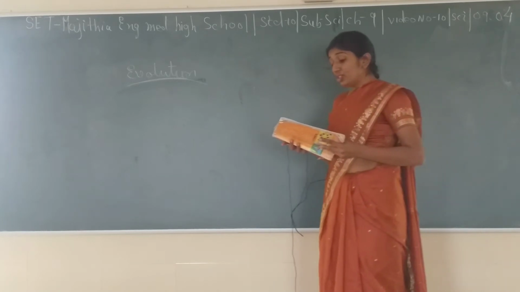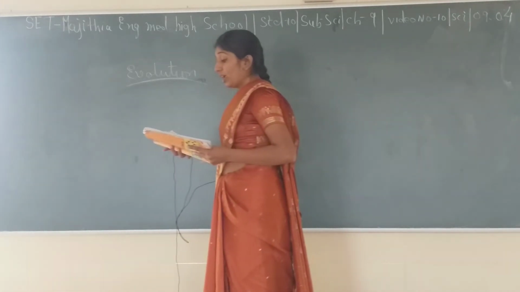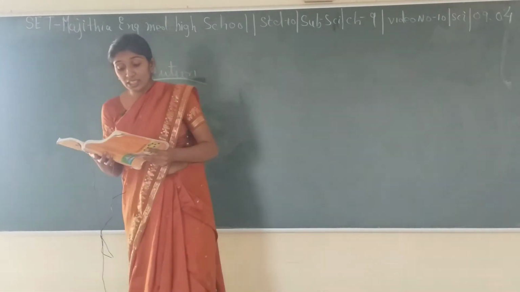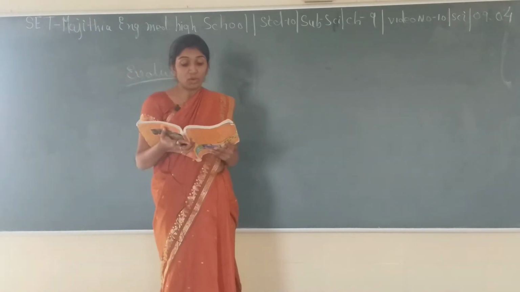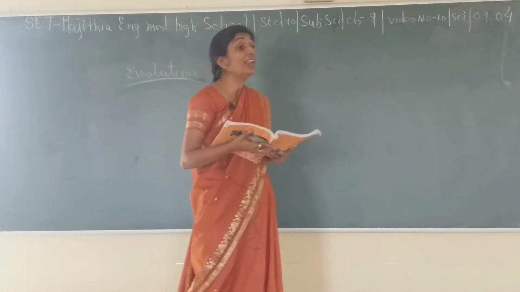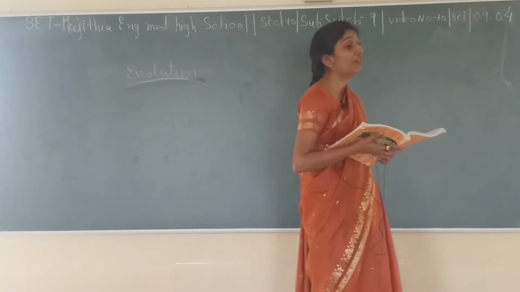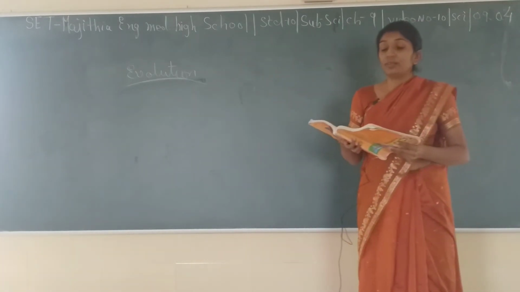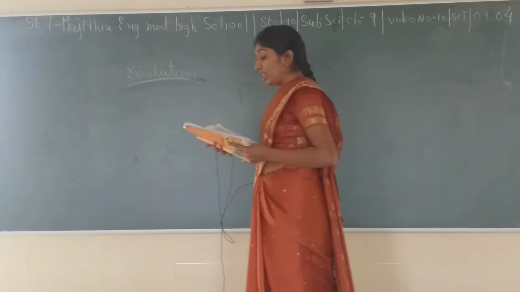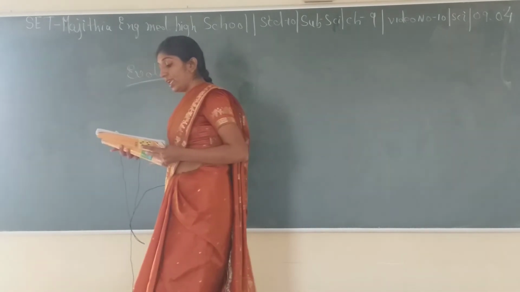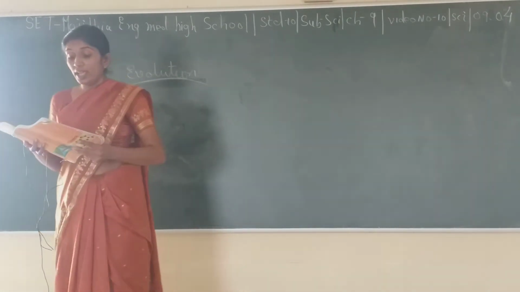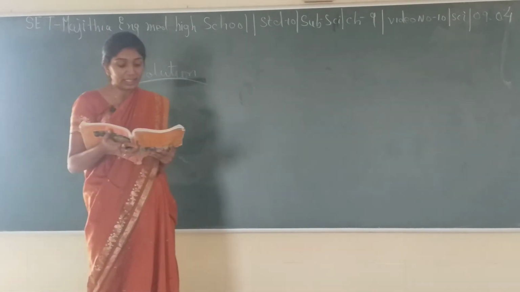But there are interesting differences too. In the two situations, in the first case the variation became common because it gave survival advantage. In the case of the green beetle, it gave survival advantage. The variation became common because it gave survival advantage. In other words, it was naturally selected.